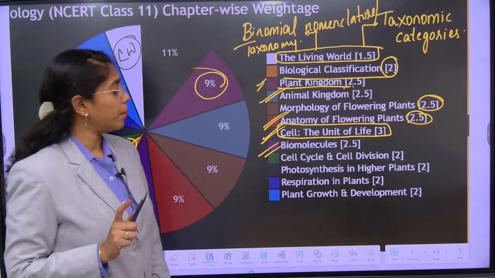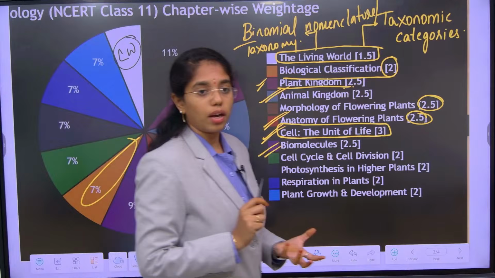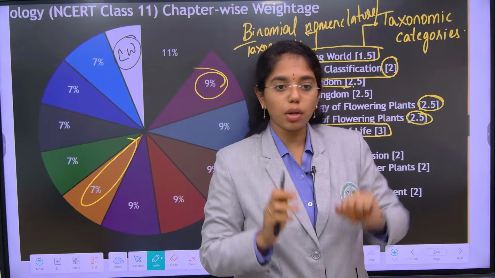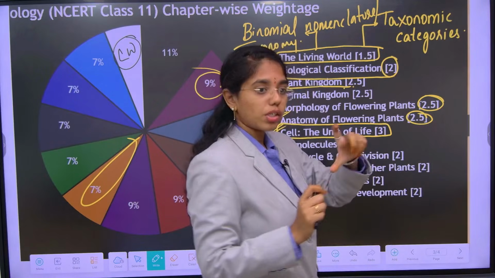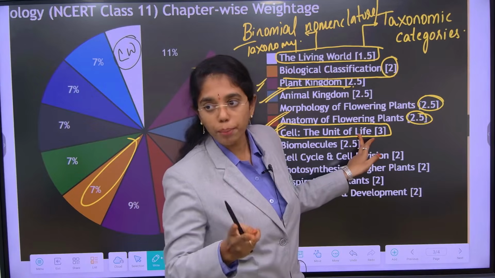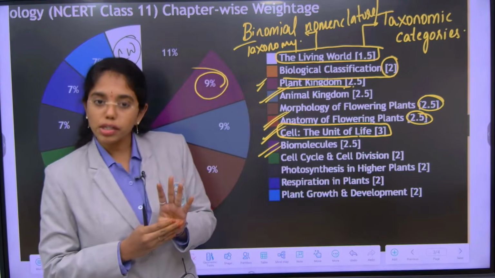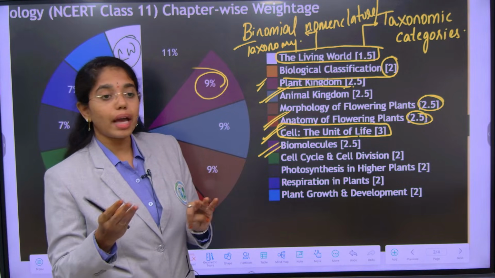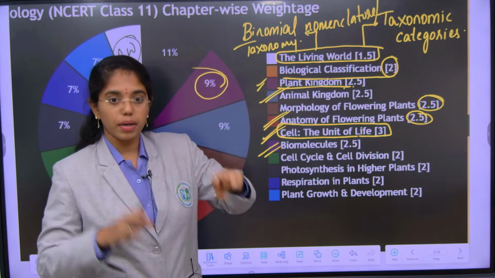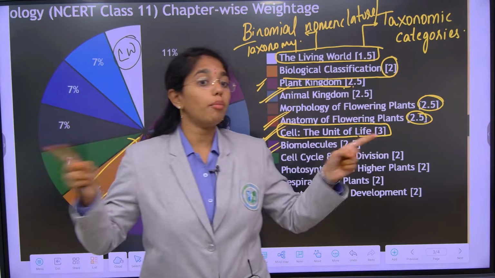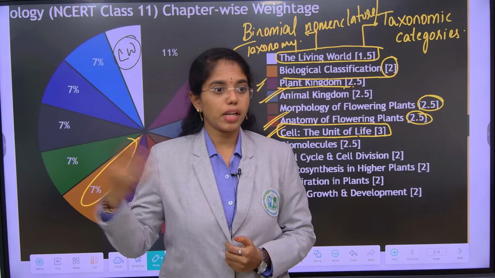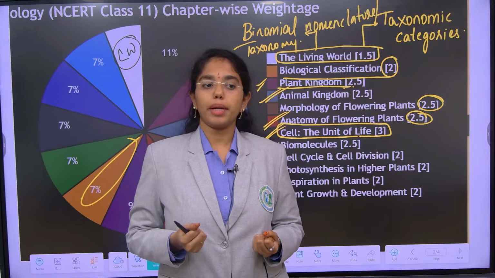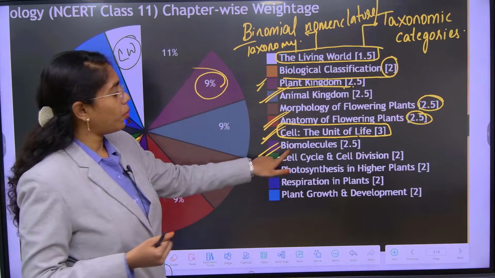Very important to remember, we saw many questions in biology where the question is not just asked from a single chapter. From 2 to 3 chapters a single question is framed. Likewise, if a question is framed from cell the unit of life in combo, the combo can be sexual reproduction of flowering plants, it can be genetics most probably. From mitochondria and chloroplast, the combo can be plant physiology, respiration in plants and photosynthesis in higher plants. These are the combo chapters where you will get the common questions. Got it?